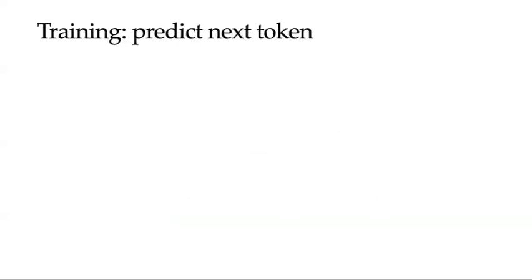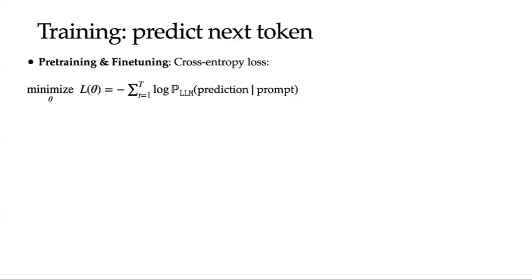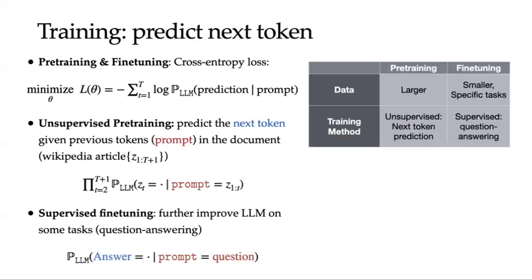The final piece of the puzzle is how to train a model like GPT for ICL tasks. The training process typically involves two phases, pre-training and fine-tuning. In both phases, the model uses the cross-entropy loss. The difference between these two phases is shown in the table. Pre-training typically uses a larger dataset than fine-tuning. In terms of the training methods, pre-training usually involves unsupervised next token prediction, while fine-tuning may involve supervised tasks aimed at directly improving the model's answer quality.